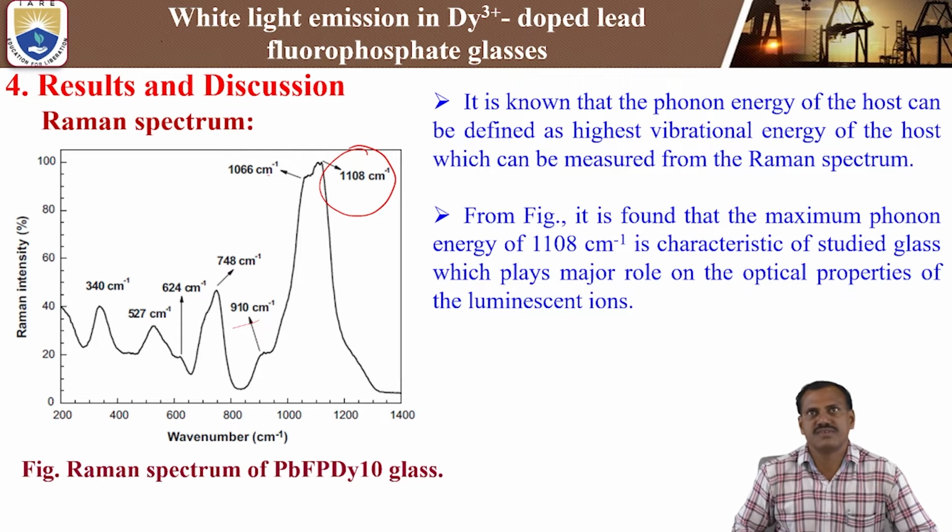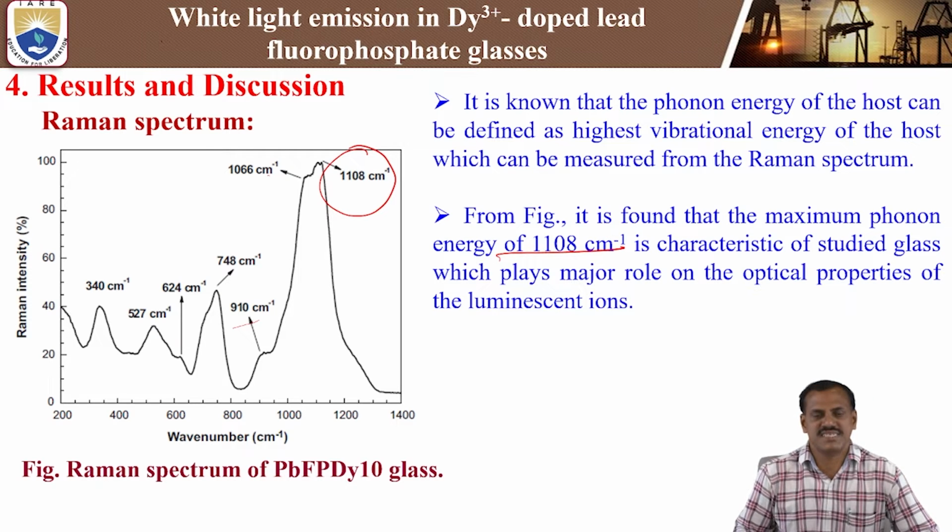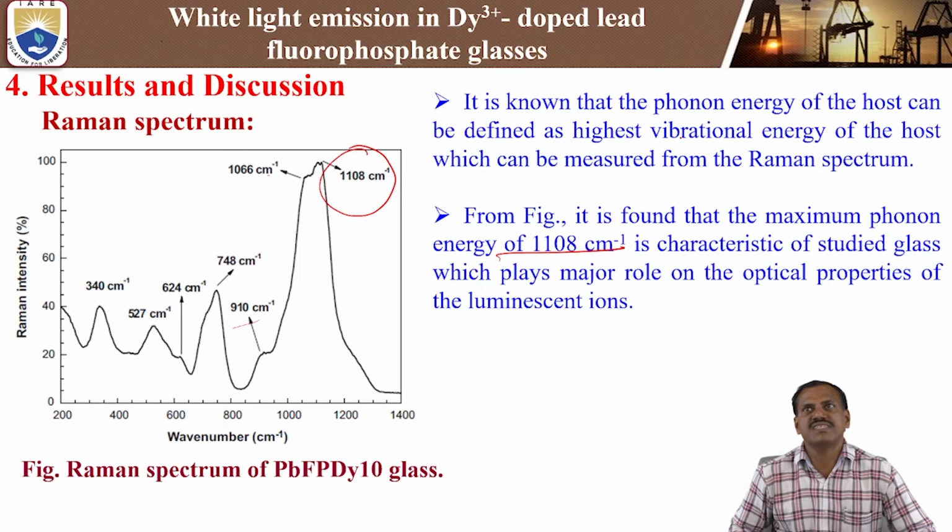So in these lead fluorophosphate glasses, this shows the phonon band, the phonon energy. It is known that the phonon energy of the host can be defined as the highest vibration energy of the host, which can be measured from the Raman spectrum.